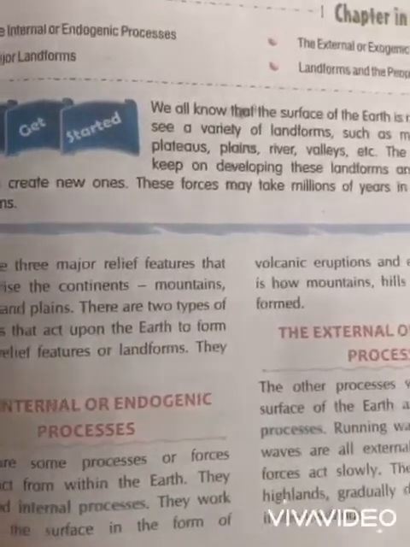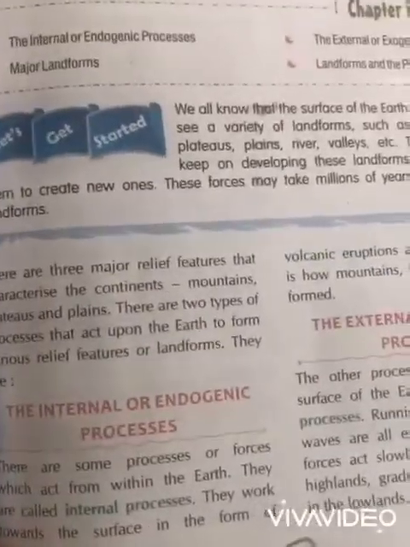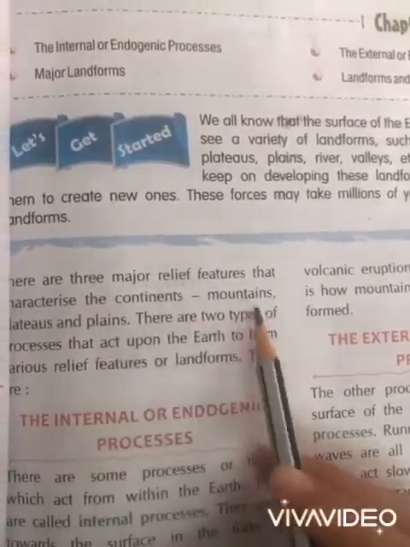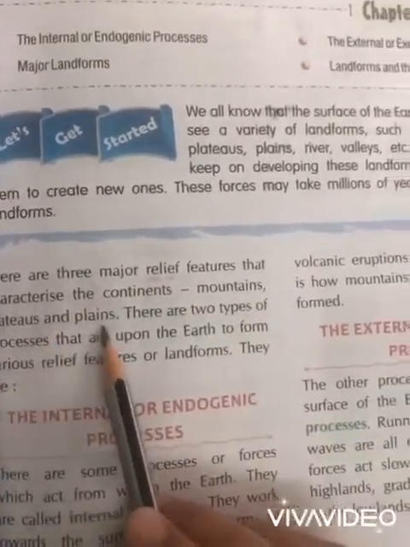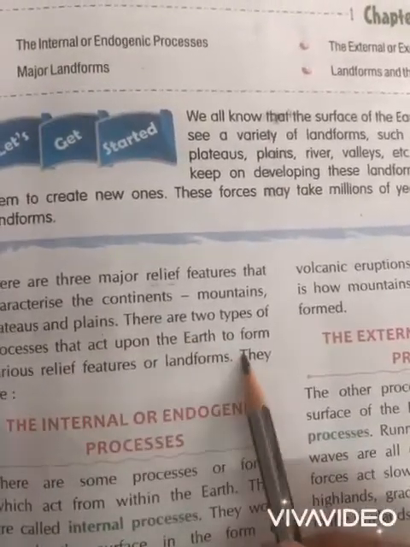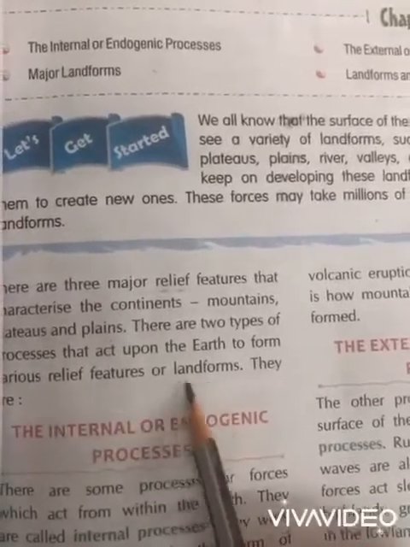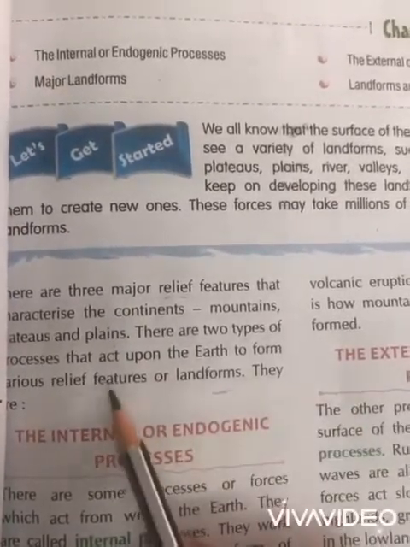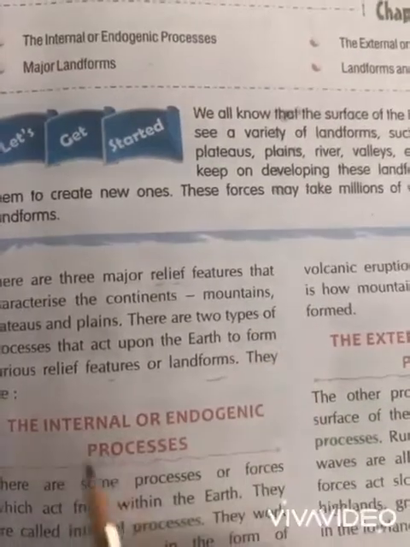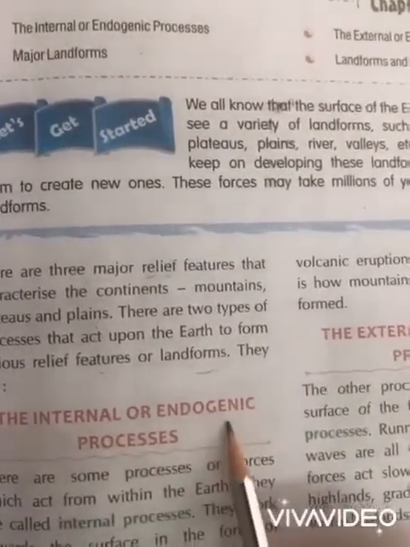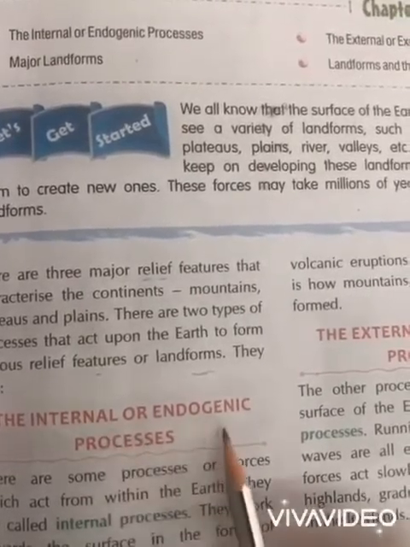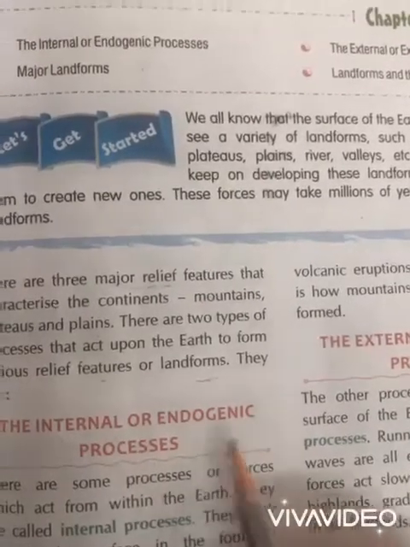There are three major relief features that characterize the continents: mountains, plateaus, and plains. There are two types of processes that act upon the earth to form various relief features or landforms. So, which forces? The internal or endogenic processes. Internal processes are also known as endogenic processes or vice versa.